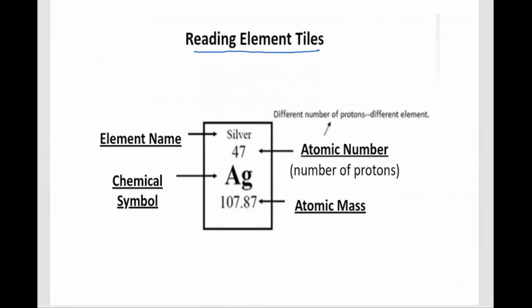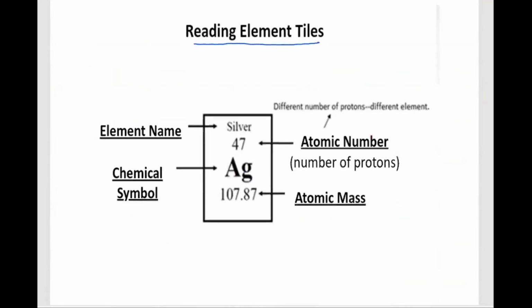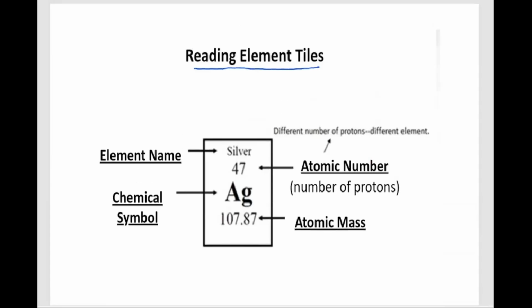So the information given in the periodic table for every element is the name, the symbol of that element, and the two numbers. Now let's see what these numbers are, and these numbers are very unique. All this information is unique for that element. Is it clear? So each element has unique information given in its element tile. First of all, the first thing given to us is the name. The second thing given to us is the symbol.